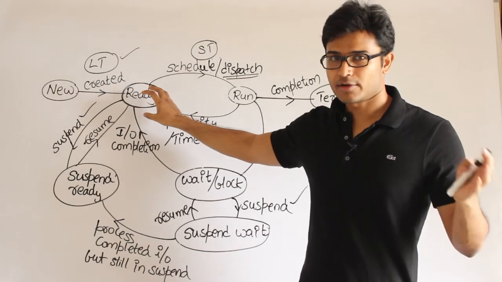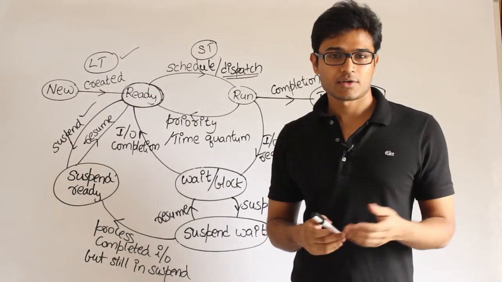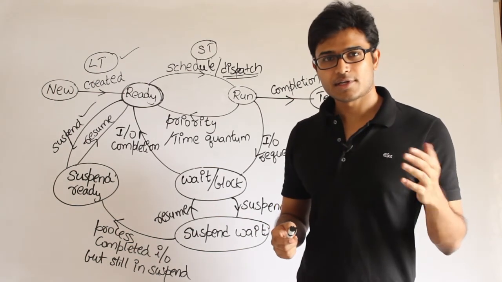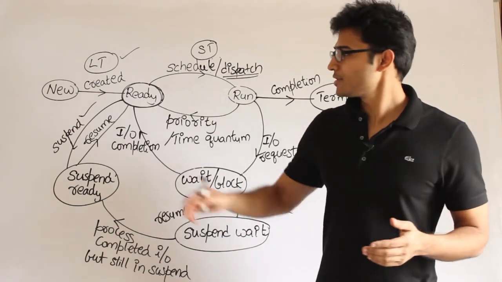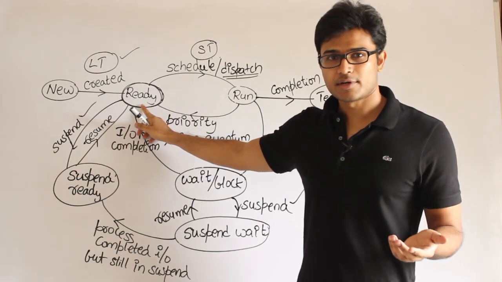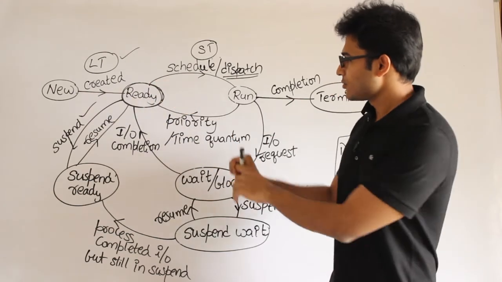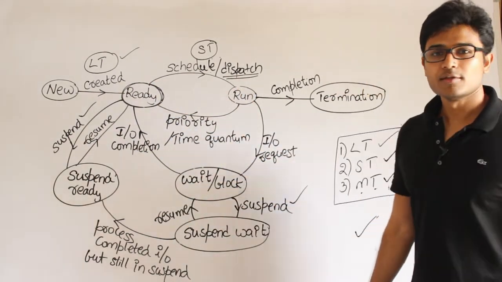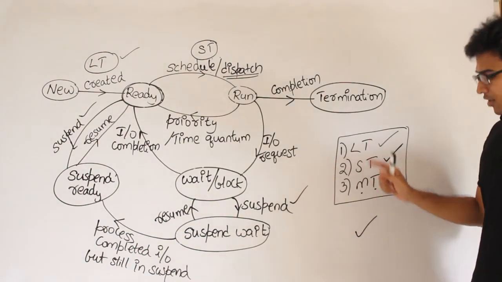You cannot go beyond 100, but it doesn't mean that you cannot have fewer than 100, right? So the degree of multi-programming is decided by the long-term scheduler. If it converts 100 processes to the ready state, then the degree of multi-programming becomes 100. And once they are in ready, they can just scramble themselves among all these states. That is okay. But the main decision is taken by the long-term scheduler.